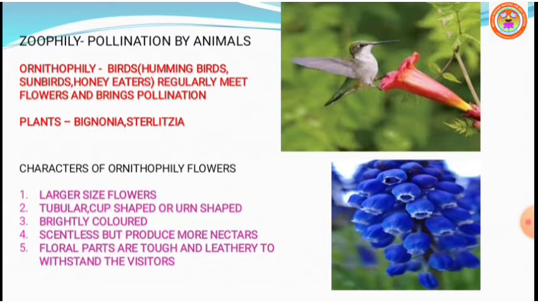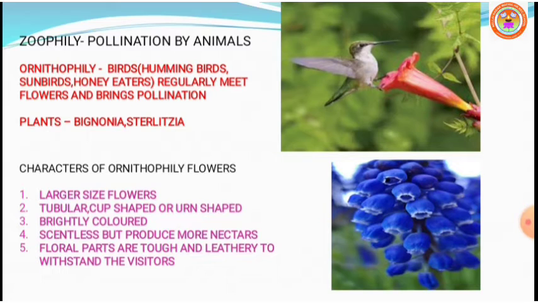Sometimes larger animals like primates, lemurs, arboreal rodents. Arboreal rodent means a rodent which climbs on trees. Reptiles, especially the garden lizard, also bring about pollination in plants. They are collectively called pollinators.